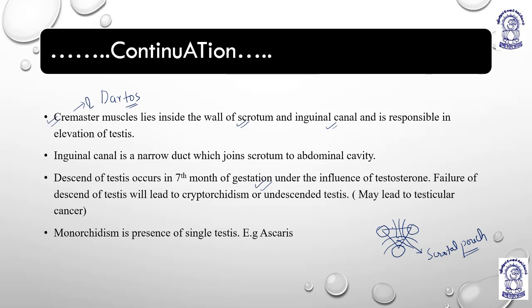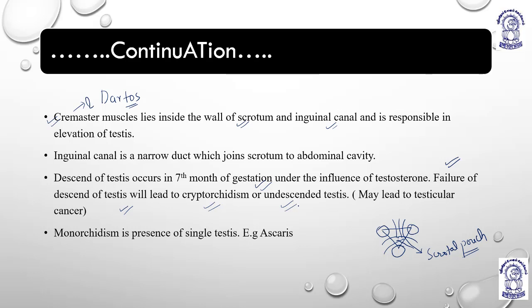If it doesn't happen, then what will happen? The person becomes impotent, because there will be no functional testes present. So failure of descent of testes will lead to cryptorchidism or undescended testes. It can lead further, as a complication, to testicular cancer or a malignancy, right?